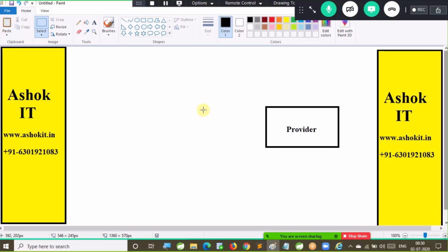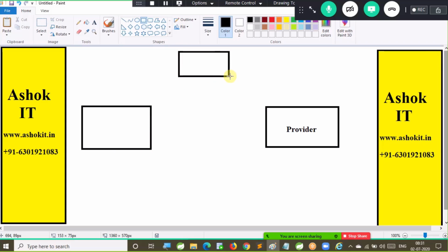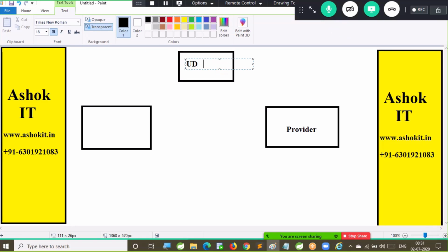Right. Provider. So now assume that the provider application is developed, either by using the contract first approach or the contract last approach. Provider application development is completed, and the WSDL file is also ready. Once the WSDL file is ready, the provider will share that WSDL file with the consumer. How will they share that WSDL file? For that, there is one registry which is called UDDI. UDDI stands for Universal Discovery Description Integration.